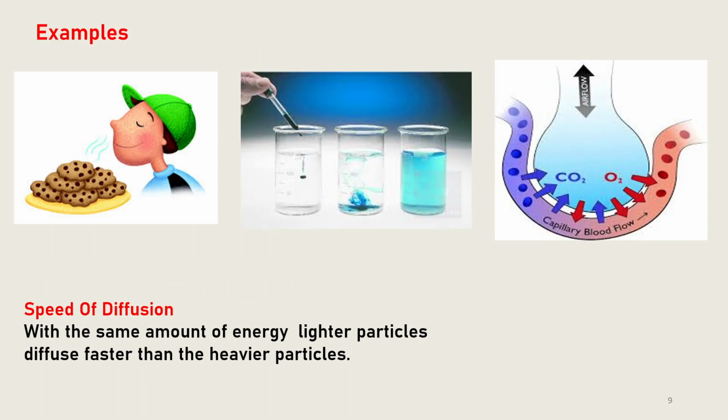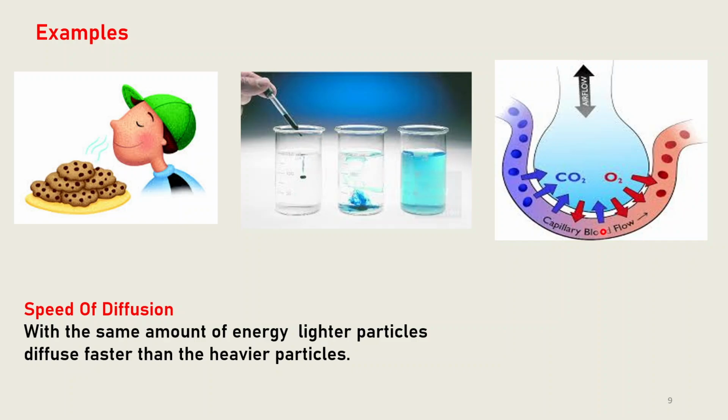Now we will see some examples of diffusion. Diffusion is important for our sensing of the world around us. It is the way smells reach us, whether they are pleasant or harmful. For example, when we are cooking, the smell can spread throughout the house. Another example is if we put a drop of ink into some water and leave it, the color of the ink will spread throughout the water.